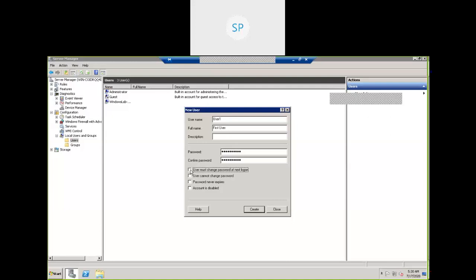User cannot change password. These options you need to explore. If I click on one box, what will happen? You need to understand. Now we are going to create a user, how to create a user, and I'm going to explain what the groups concept is. Okay, click create. Create one more user, user two.